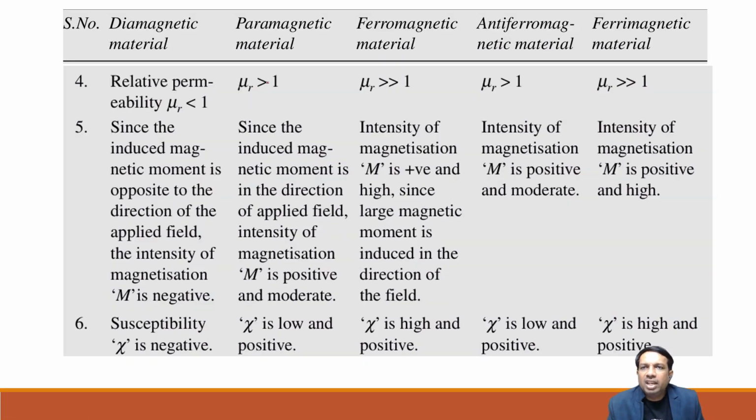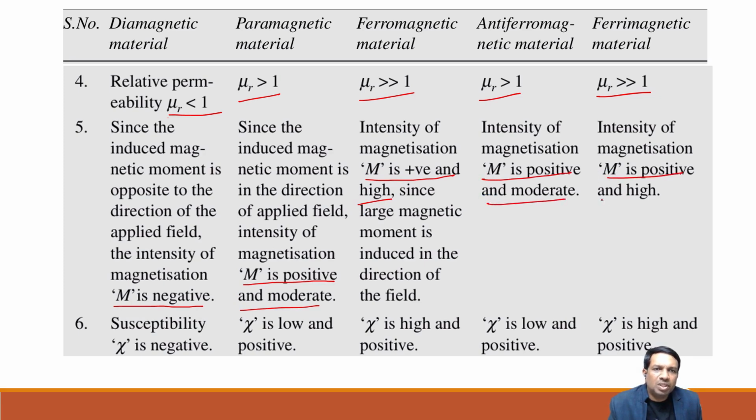Next, relative permeability. It is a value less than 1 for diamagnetic, and greater than 1, much greater than 1 for the others. Since the induced magnetic moment is opposite to the direction of the applied field, the intensity of magnetization M is negative. Here M is positive and moderate. Then here M is positive and high. M is positive and moderate. M is positive and high.